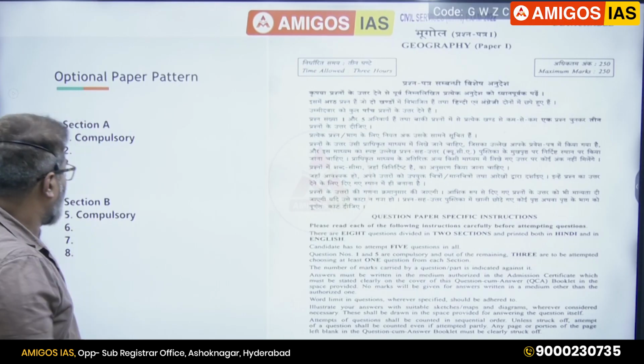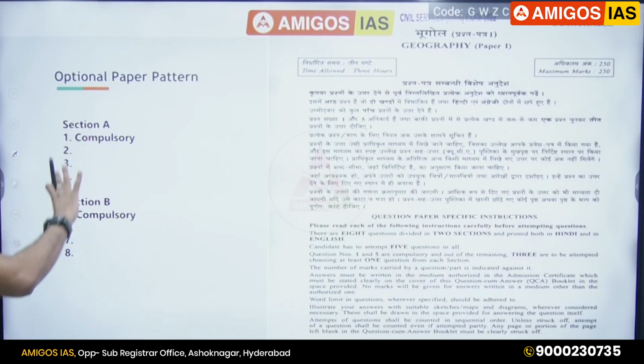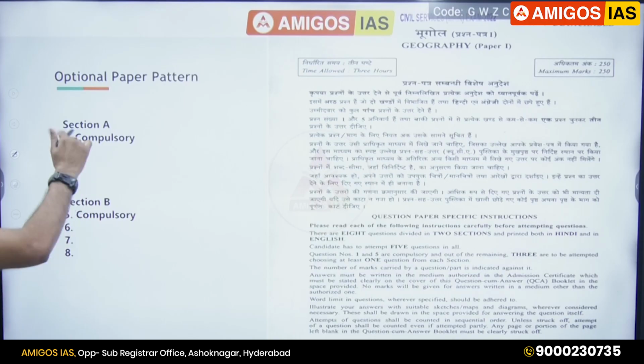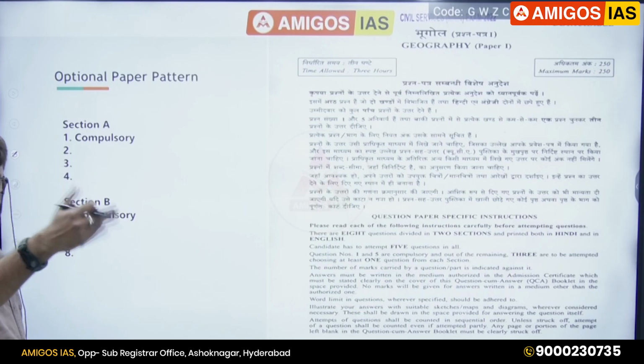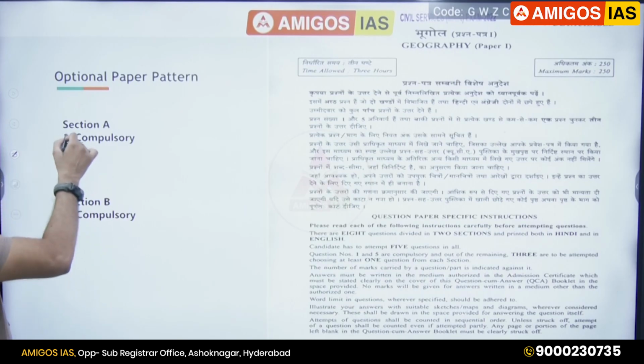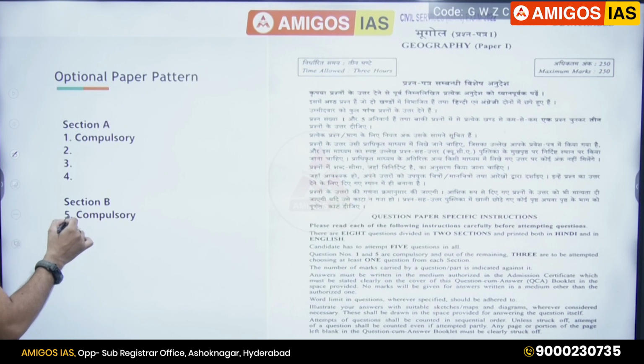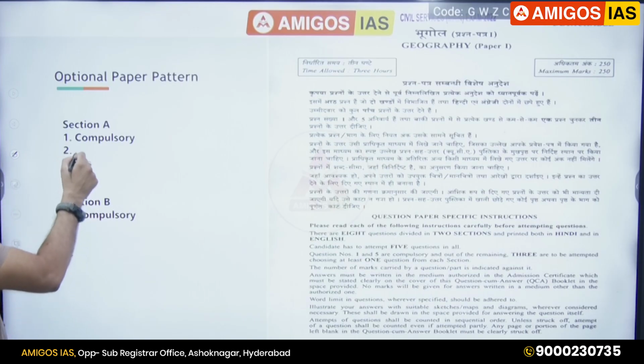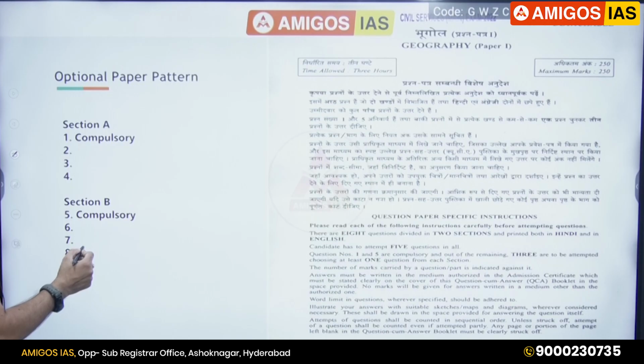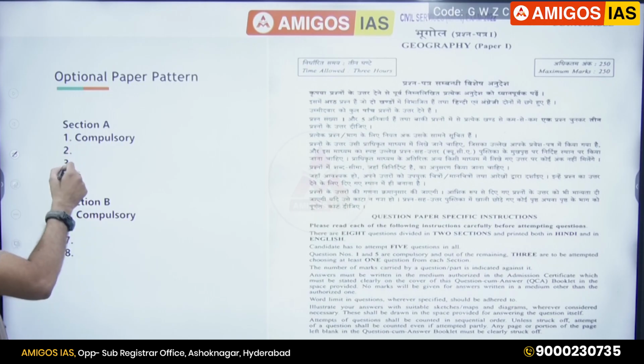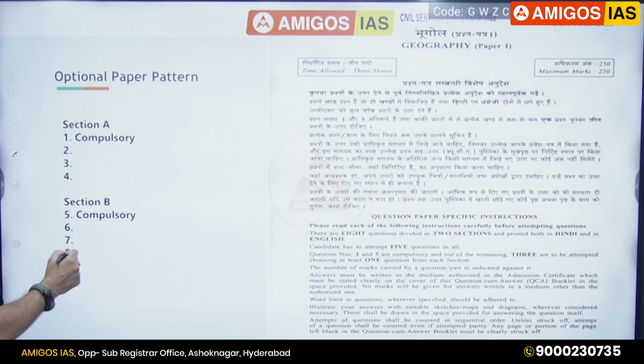Among the 8 questions, section A will have 4, section B will have 4. First and fifth question are compulsory. This applies to all optionals, not only geography, political science, anthro also. Any optional, 1 and 5 are compulsory. That means you have to answer only 2 questions over. Next you have remaining only 3. Out of the 3 questions, you have to choose 1 from here, 2 from the other. Or if you choose 2 and 3, you can choose 1 here and from the other section you have to choose 1 more. 2 from this section. So how many? 3 plus 2, 5.